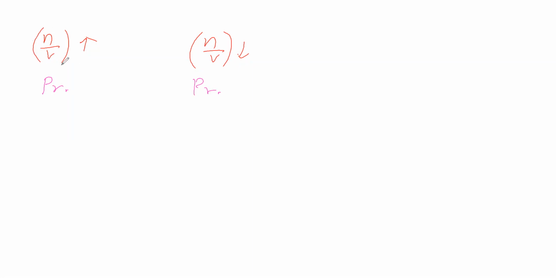Concentration is more in the sense that the molecules are much closer. Here the molecules are somewhat far away. Concentration is more means molecules are closer; here molecules are far away, which means concentration is less.